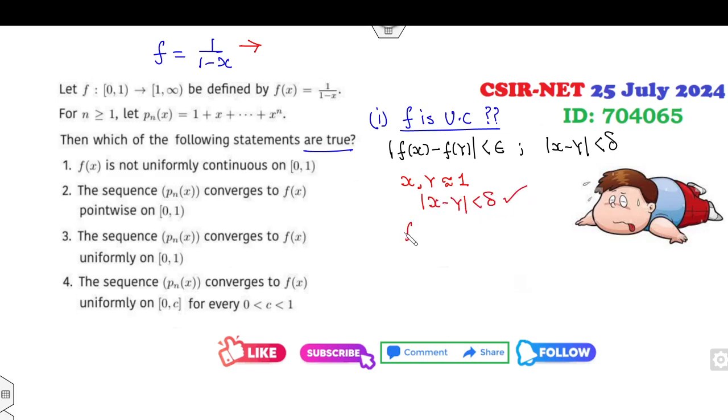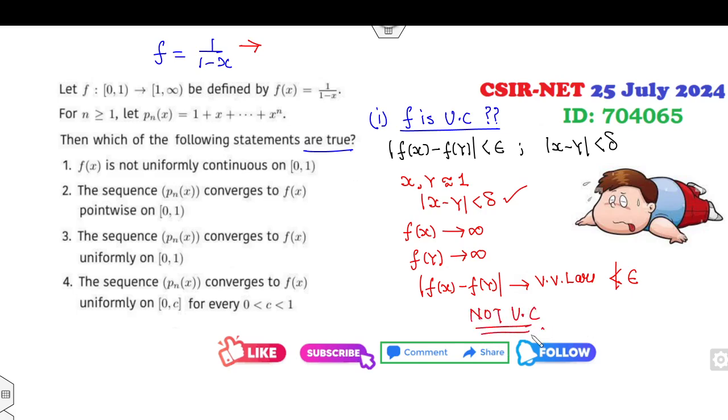But what is f(x)? Whenever x approaches near to 1, this will be a very large number. f(y) will also be a very large number. Then the difference of them will also be a very large number. That means it can never be less than epsilon. Therefore the function is not uniformly continuous. The first option is the correct option.